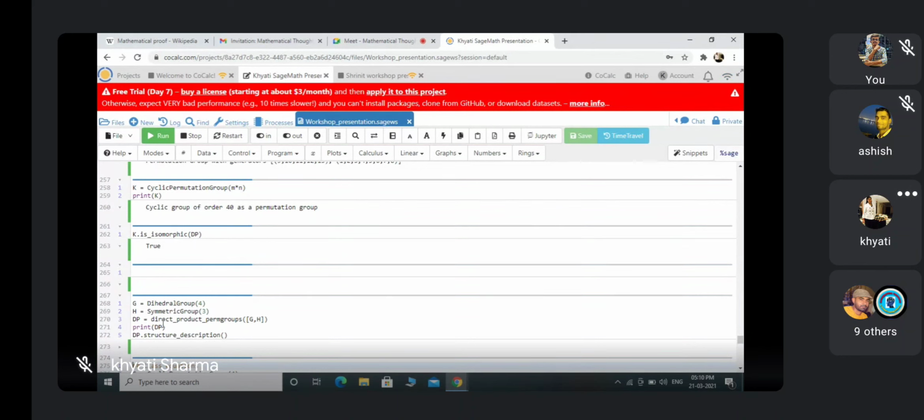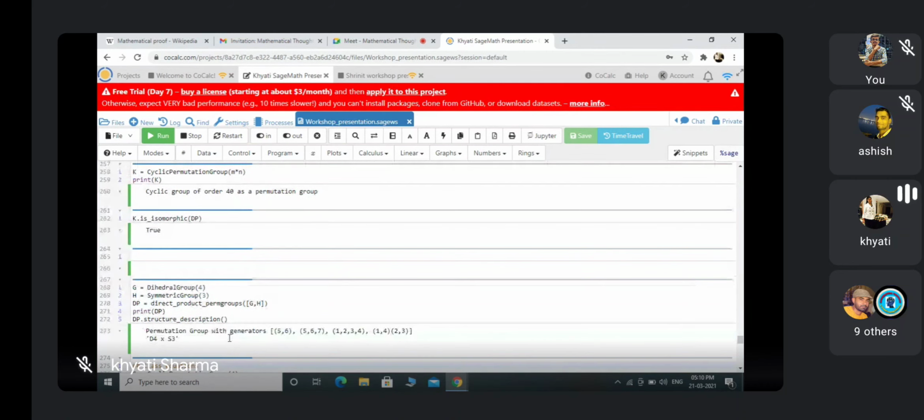So print DP and DP.structure_description(). As in the last one, I am checking in this way, here I am writing structure_description. You can do both things to check what this structure is. So this is a permutation group with these generators, and this is D4 cross S3. So that's how we can find the direct product in SageMath.